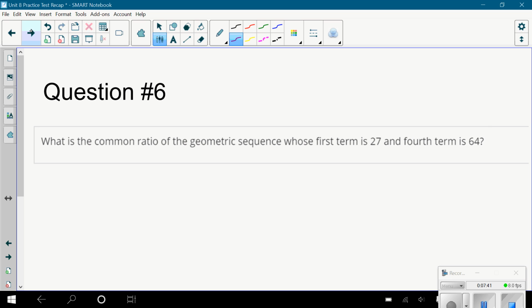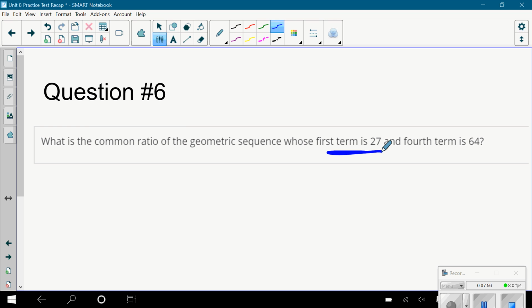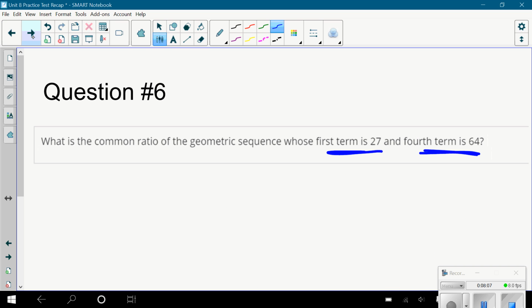Question 6. You need to be able to do something like this. This is the last thing that we talked about right before you took this practice test, so I'm not surprised a lot of you guys got it wrong. It says, what is the common ratio of a geometric sequence whose first term is 27 and fourth term is 64? You're like, I can't do what I did here and here. Why not? Because they don't tell you two terms right in a row. So this is kind of a weird situation.